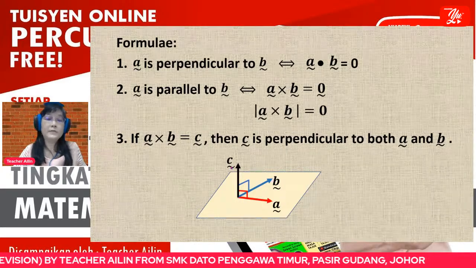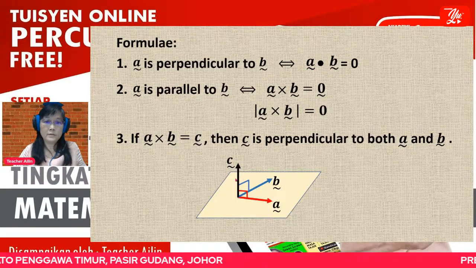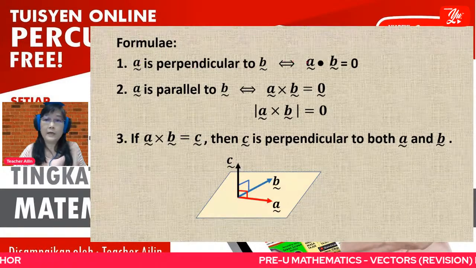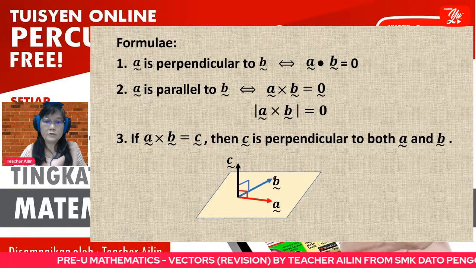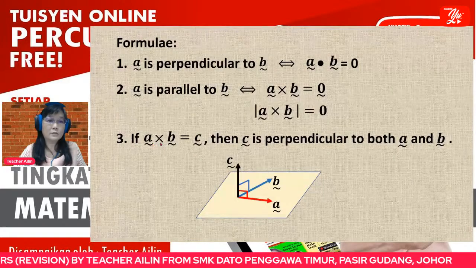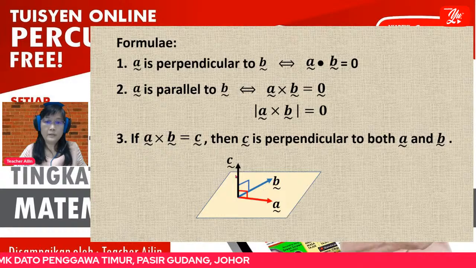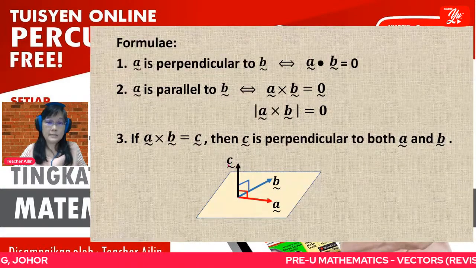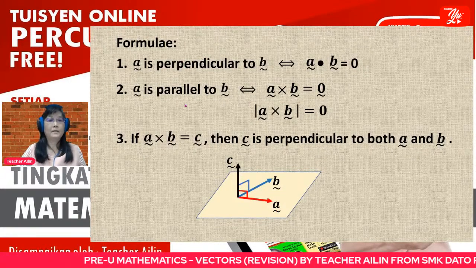If you just compare C with B, it is dot product equal to 0 because perpendicular. If you only compare C with A, you can use dot product. But if you compare C with B and A, these two vectors, then that is the cross product. C is the cross product of vector A and B. Means C is perpendicular to B, and at the same time, C is also perpendicular to vector A. It is different from number 1.